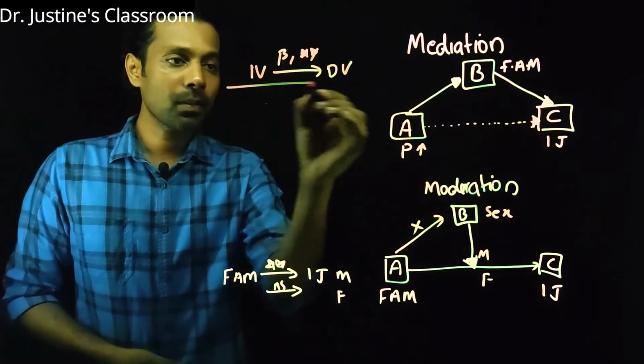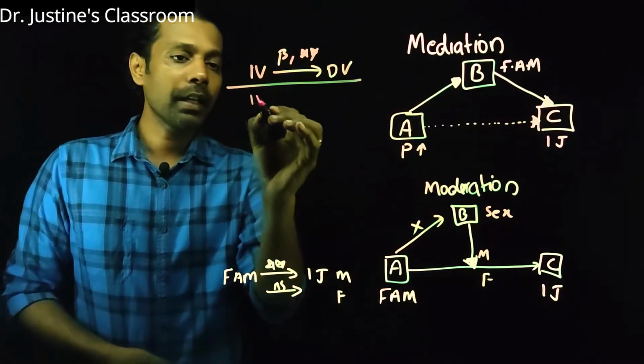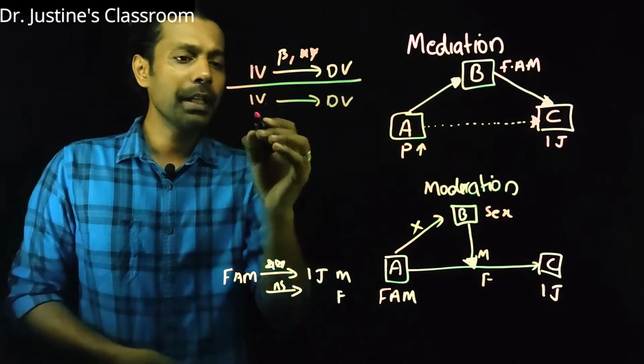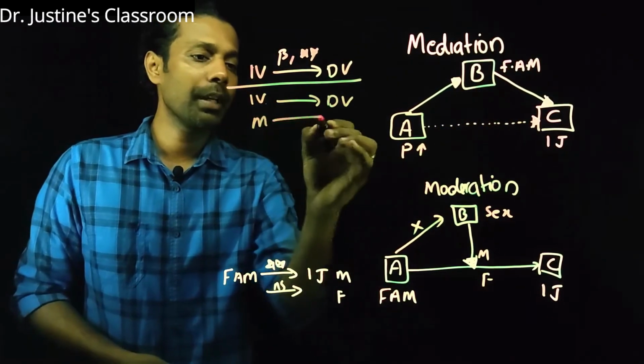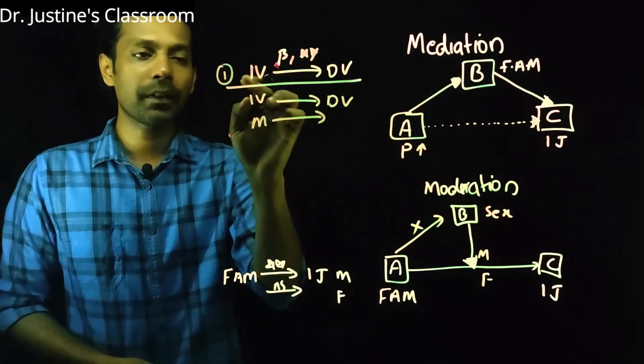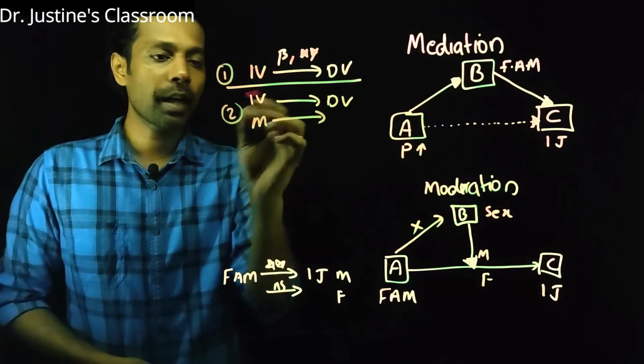Now in the next model, the hierarchical model, IV and DV, along with that, this mediating variable also will be included in the condition. So the mediating variable together. So the first regression model you have IV alone. The second regression model you have IV and M.